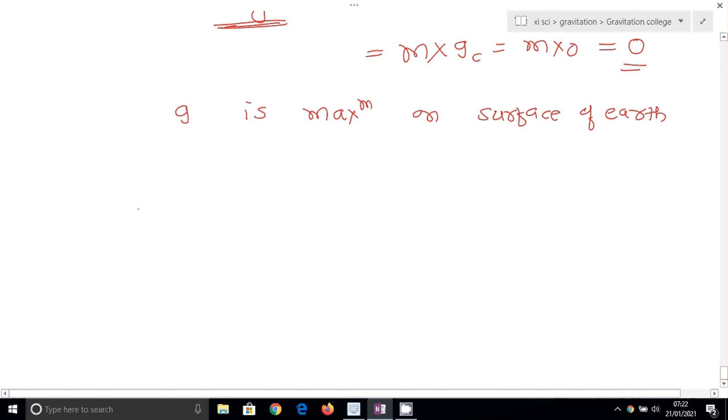Second, g decreases with increase in depth below the surface.